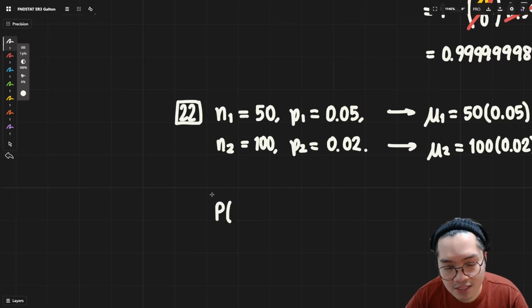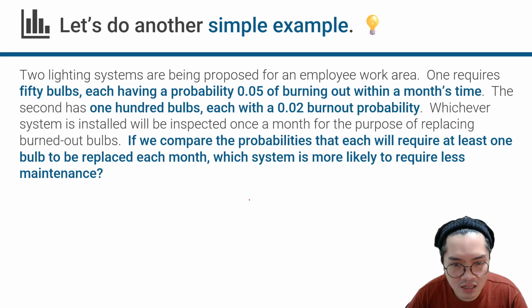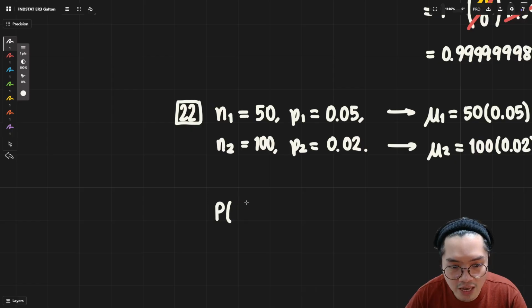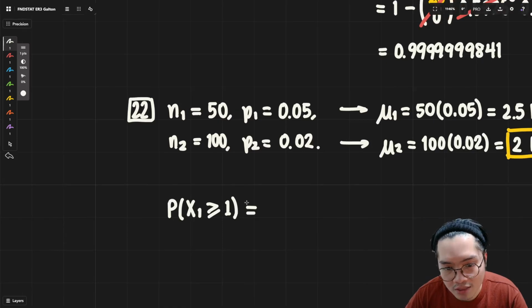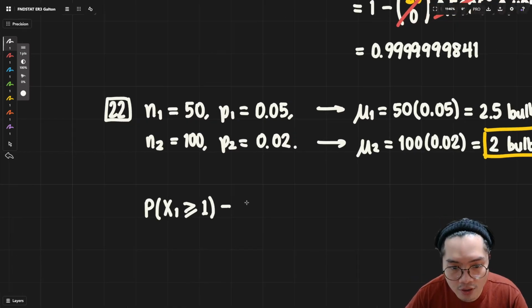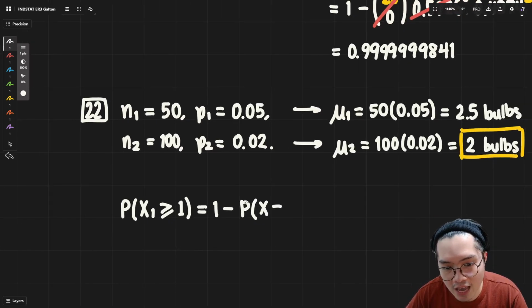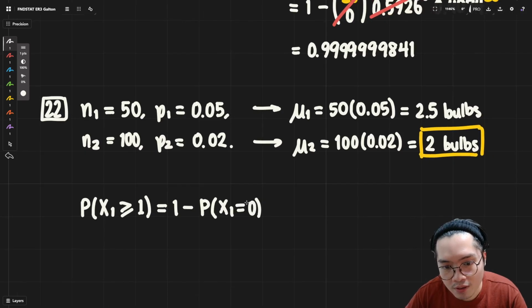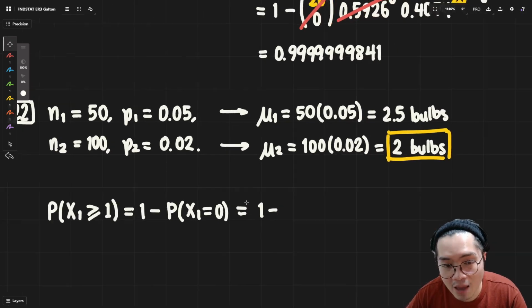Say for example, there's no random variable, so let's just say X1 is at least 1. We can again invoke the law of inverses, which means we just have to compute the probability of it not happening at all.